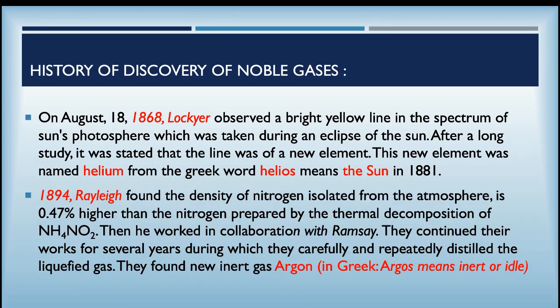Further, in 1894, Rayleigh found that the density of nitrogen isolated from the atmosphere is 0.47% higher than that of nitrogen prepared by the thermal decomposition of ammonium nitrite. He worked continuously on that in collaboration with Ramsay, and they continued their work for several years, during which they carefully and repeatedly distilled the liquefied gas, and ultimately they found a new inert gas and named it argon. In Greek, argos means inert or idle.